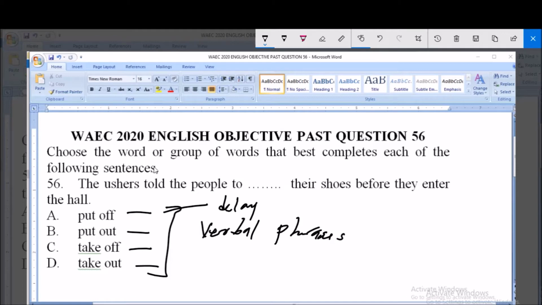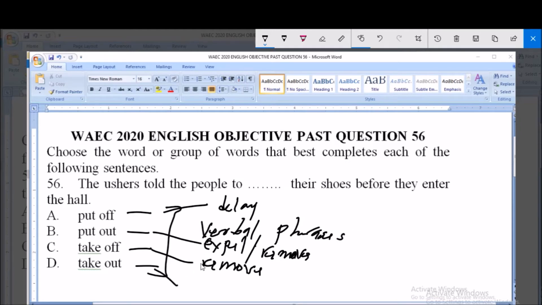Then to put out is like expel, or expelling something, or remove the stuff. Then to take off simply means remove. To take off means remove.